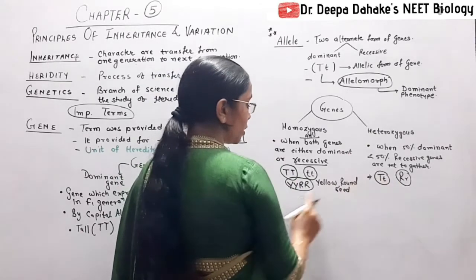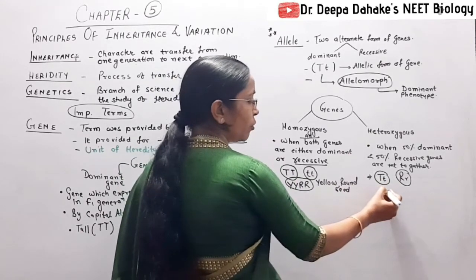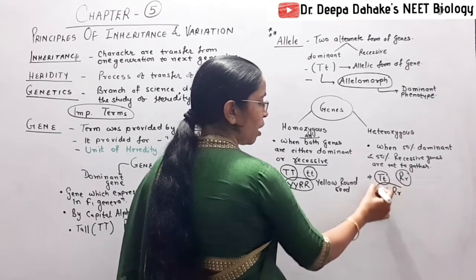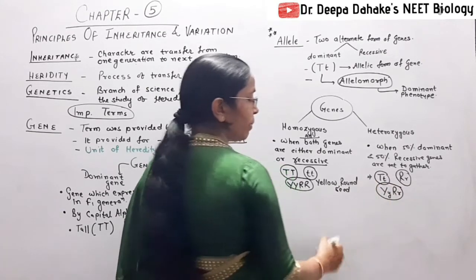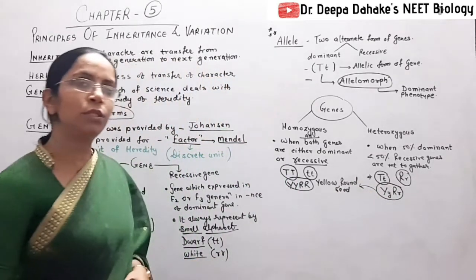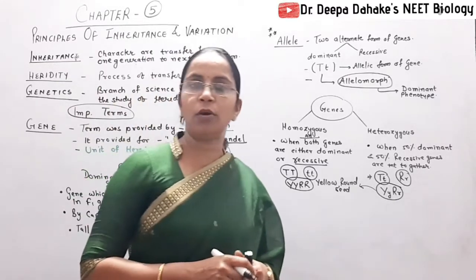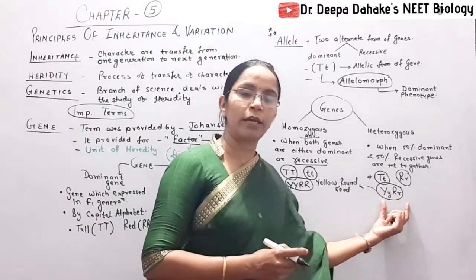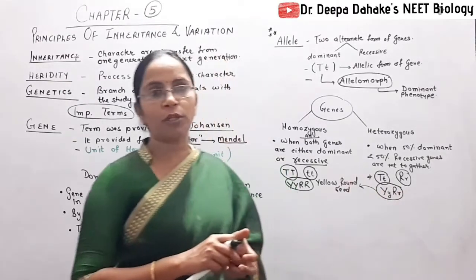When we come towards this condition, here you remember capital Y, capital R, small r. In this condition the phenotype is the same, yellow and round seed, but the progeny or individual is heterozygous for its genic combination or genotype.